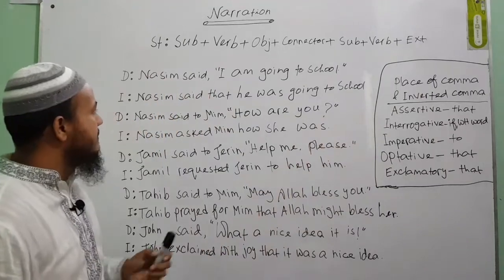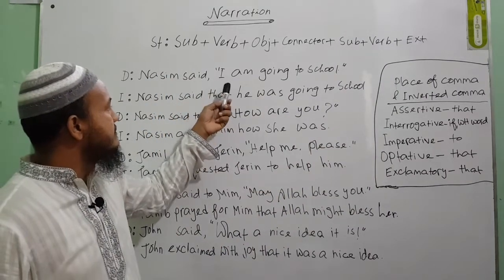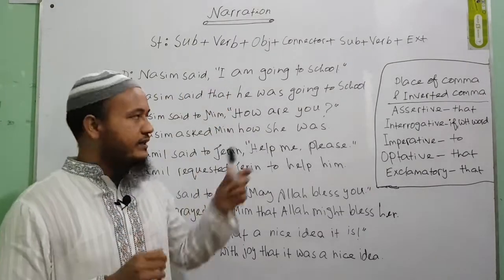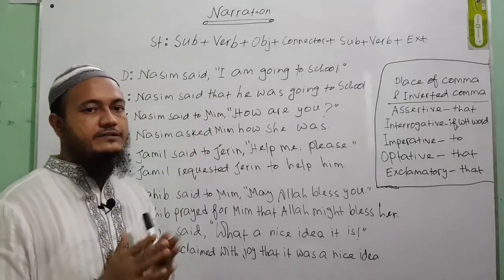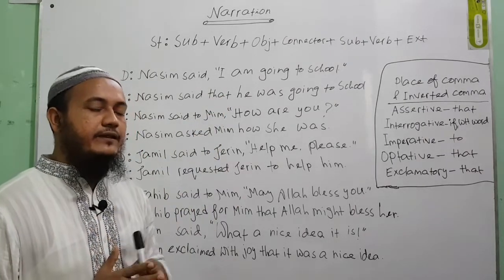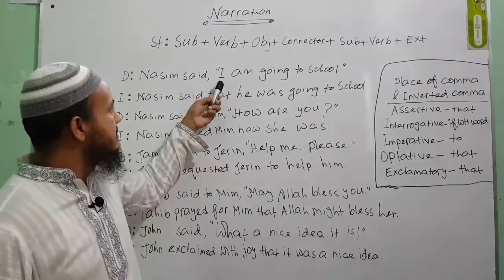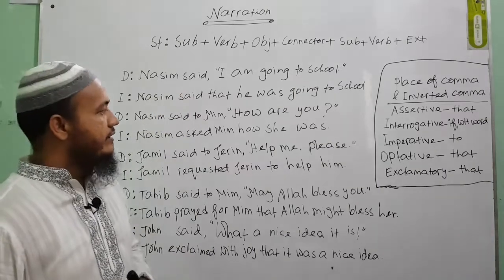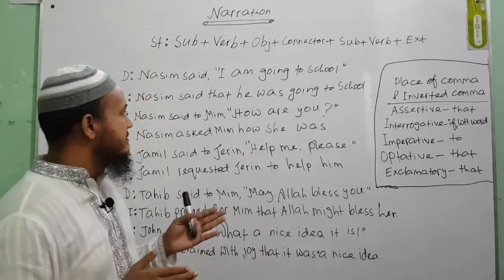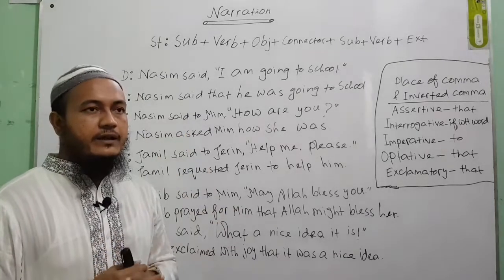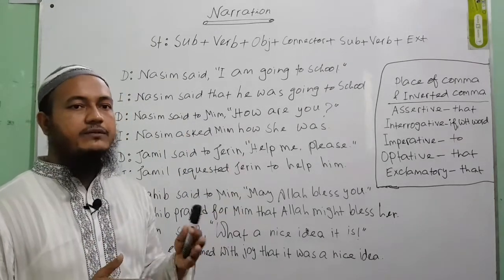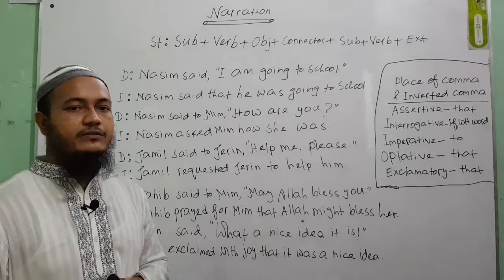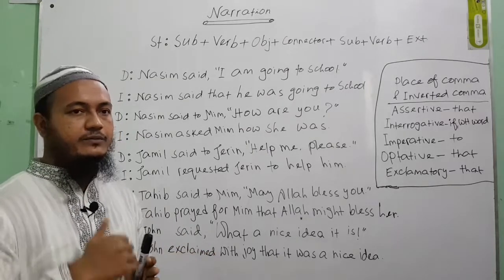Very simple. And then you will have to change the person. In I am going to school, I means Nasim. Normally if you see the subject I, or first person, as the subject of reporting speech, this first person will be changed according to the subject or the speaker. And if you see second person you, it will be changed according to the object or the listener. But if you see third person, like he, she, Nasim, that third person we normally don't change. Third person will be all the same.